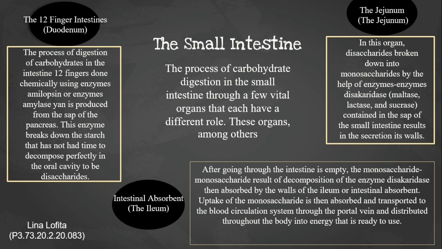This enzyme breaks down the starch that has not had time to decompose perfectly in the oral cavity so that it can be digested. The small intestine. The process of carbohydrate digestion in the small intestine involves a few vital organs that each have a different role. These organs, among others, are the jejunum